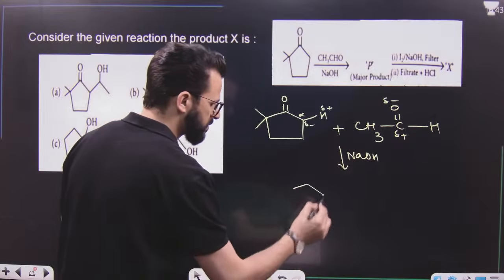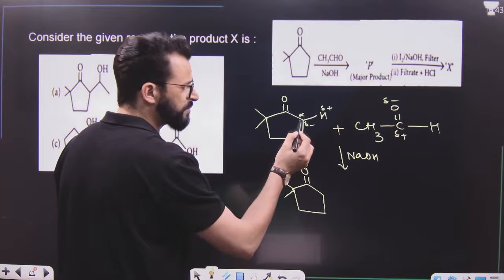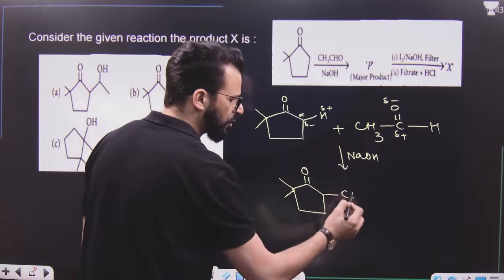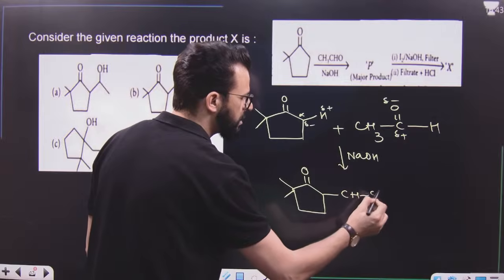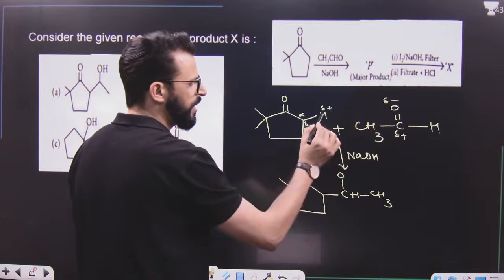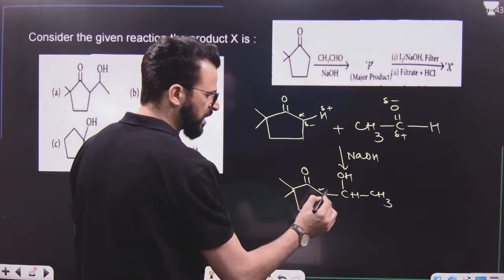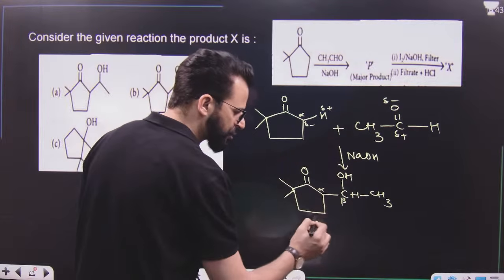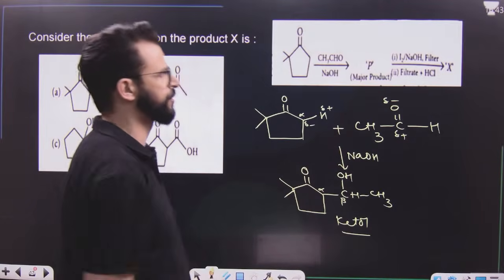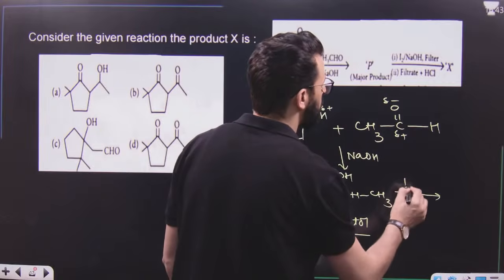The product will be like this. The double bond to O remains as such. This carbon, becoming negative, will form a bond with this. This is already having H, this is already having CH3. It's having a double bond; the double bond gets converted to a single bond and this H positive goes to this. So this is the ketone, this is alpha, this is beta. Beta hydroxyketone is known as ketol. So first of all, ketol is formed. This is known as the aldol reaction. After that, it is treated with I2/NaOH.